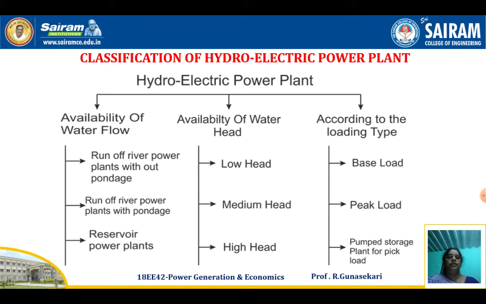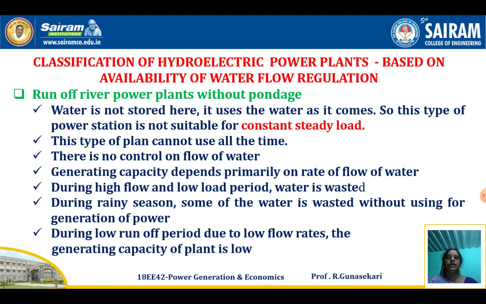Then hydroelectric power plants are classified according to the loading type: base load power plant, peak load power plant, pumped storage power plant. Now we study in detail the availability of water flow power plants. First one is run-off river power plants without pondage, which comes under availability of water flow regulation.